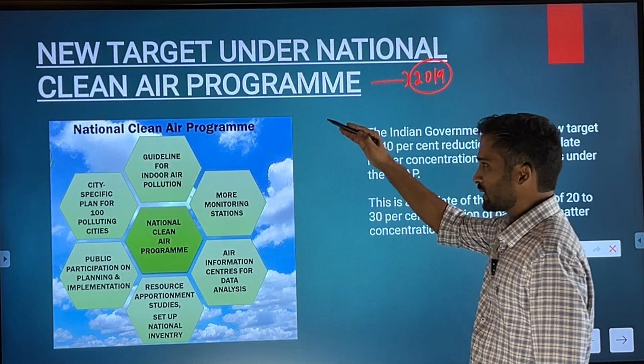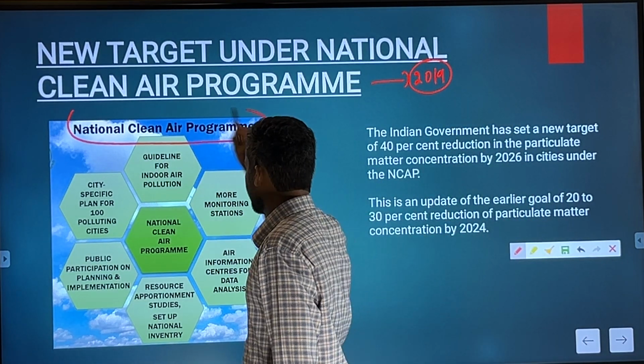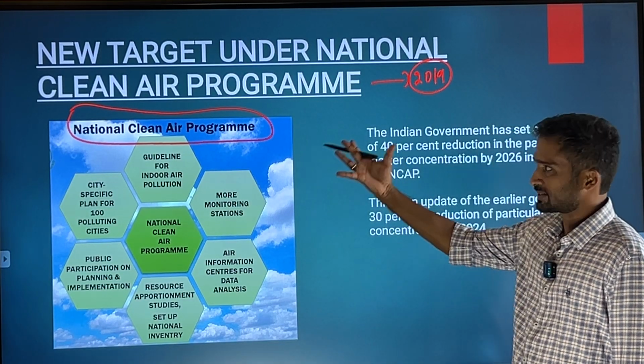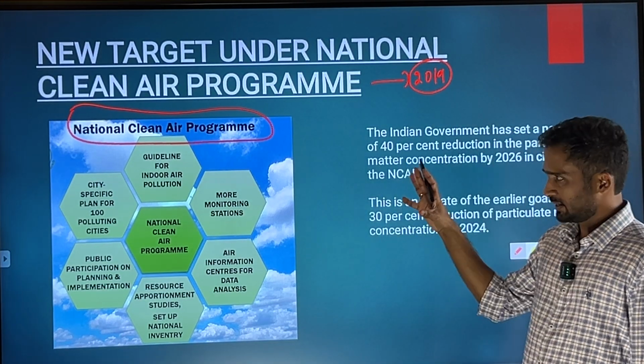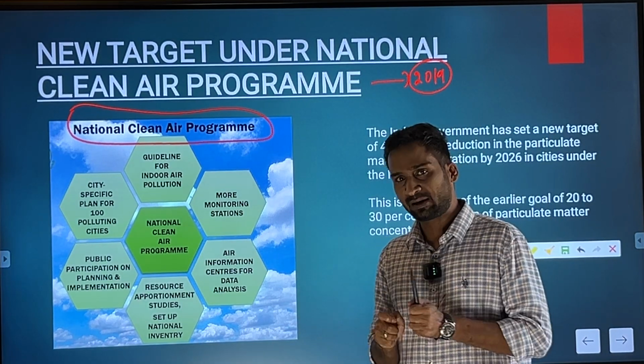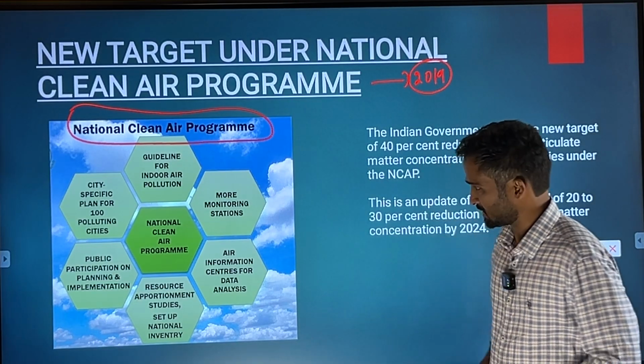Let us see what the changes are, but before that, broadly these are the objectives of the National Clean Air Program. As the name itself suggests, it aims to improve the air quality across the country, in different cities of the country basically.